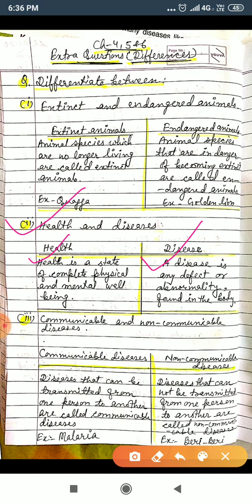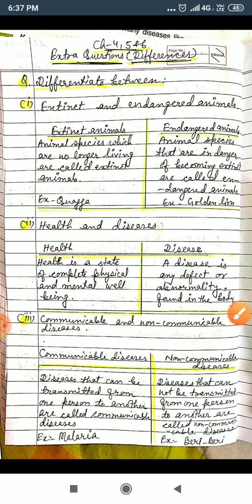And disease is any defect or abnormality found in the body. So I think now you can write the answer of the differences between health and disease.